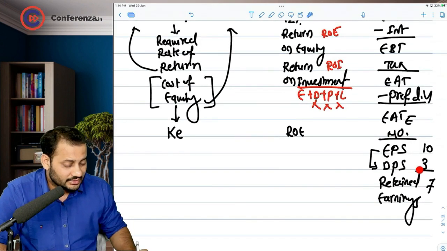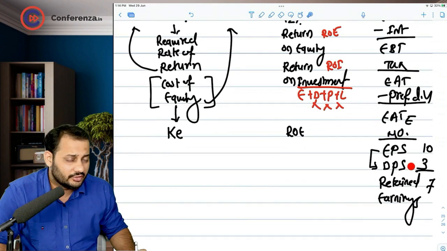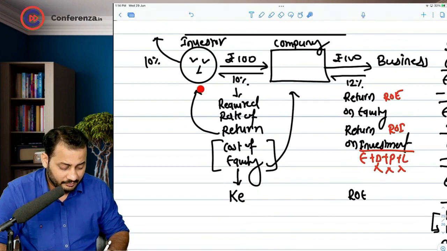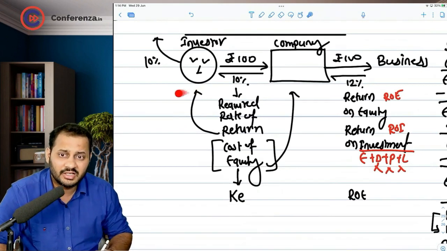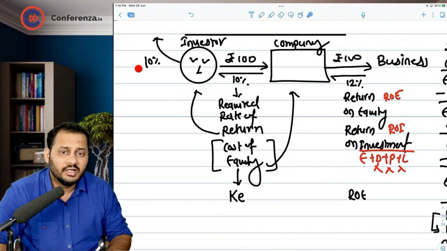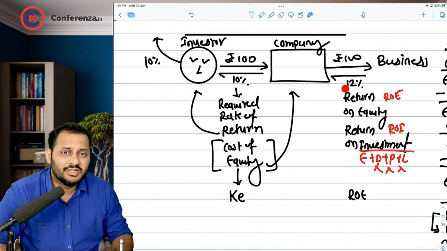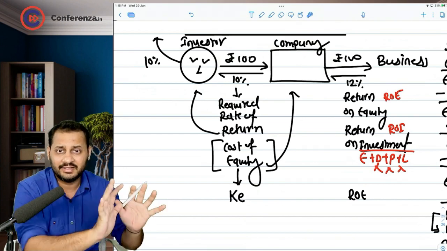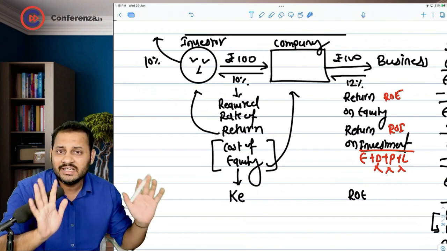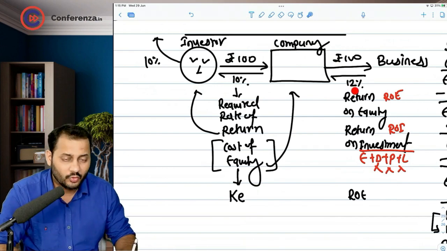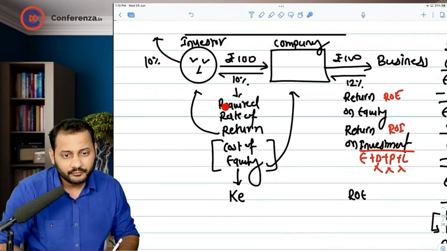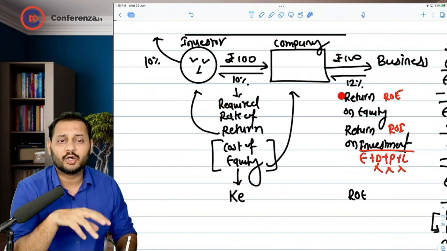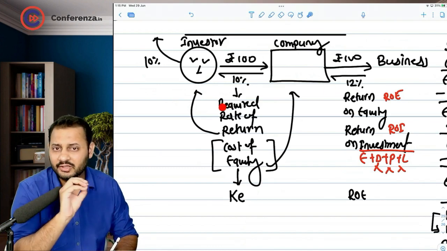So if the business is giving back 3 rupees as dividend to the investor, this 3 rupees will be taken back as a dividend by the investor, and he can only earn 10% on that. If the company can earn 12% on its earnings in the next year as well, the investor would want the company to keep all the earnings as retained and not distribute any dividend if the ROI is greater than the cost of equity. Reverse will be the situation if the ROI is less than the cost of equity. We will discuss it later.